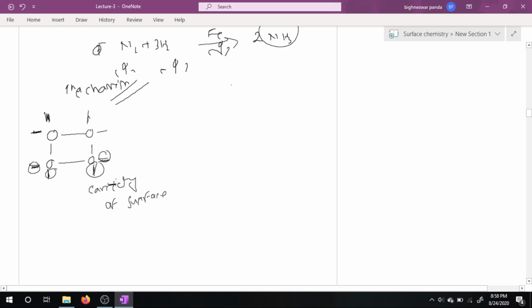Let us consider I have to explain the reaction A2 plus B2 gives rise to 2AB. So first, the iron surface contains a large number of cavities, and the reactant molecules A2 plus B2 diffuse toward the surface.